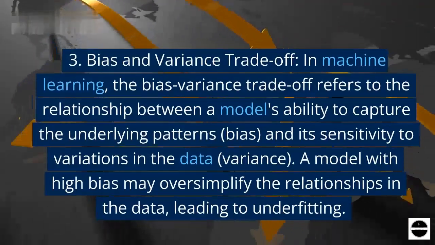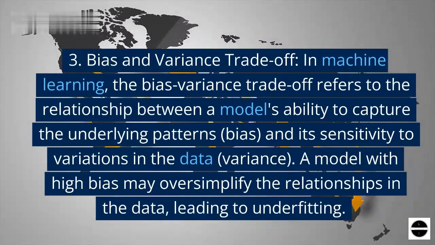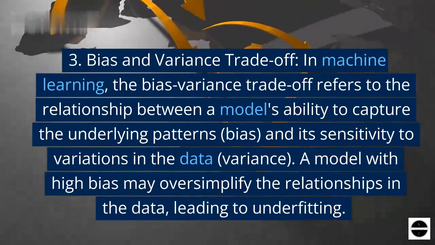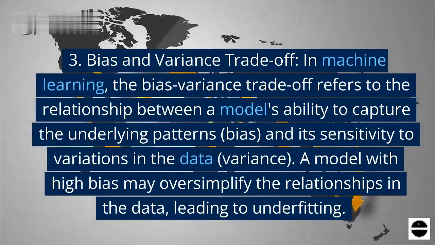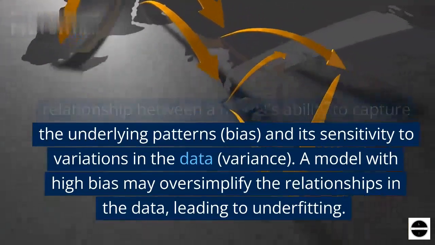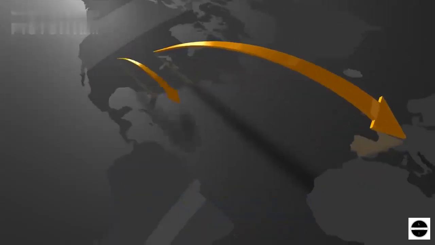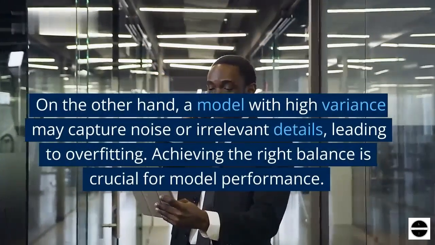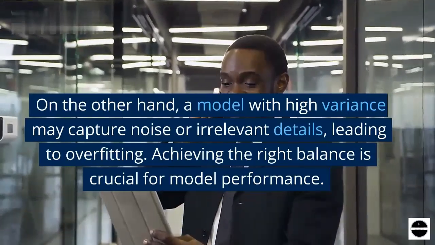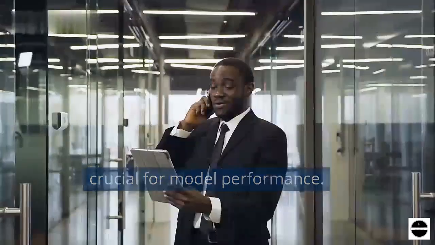3. Bias and variance trade-off. In machine learning, the bias-variance trade-off refers to the relationship between a model's ability to capture the underlying patterns, bias, and its sensitivity to variations in the data, variance. A model with high bias may oversimplify the relationships in the data, leading to underfitting. On the other hand, a model with high variance may capture noise or irrelevant details, leading to overfitting. Achieving the right balance is crucial for model performance.